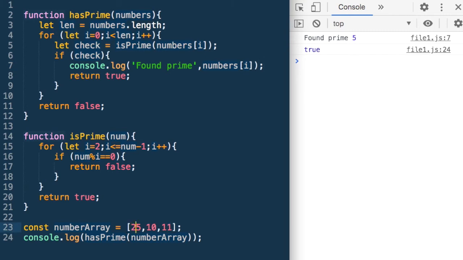Let me change this to 25 and run it. So it found a prime in 11 and returned true. Let's change this 11 to 12. Now there should be no prime number, so false. So it did not find a prime number and it returned false. Whenever you are writing such code, it's good to also put a console.log in isPrime and check so that you are getting the correct outputs.